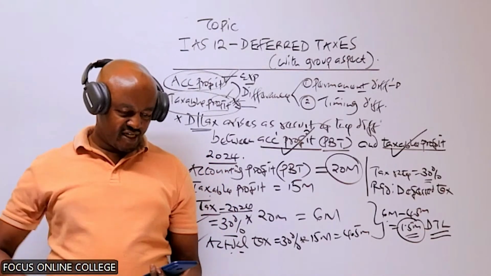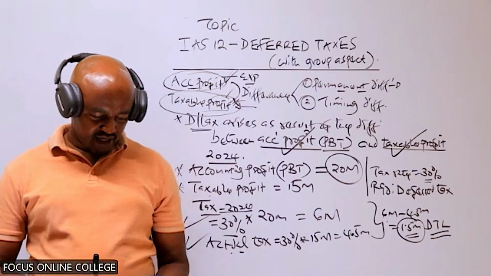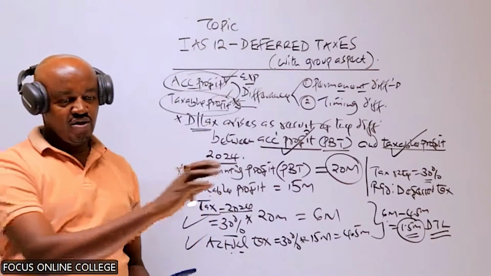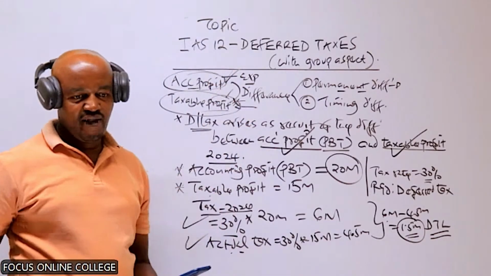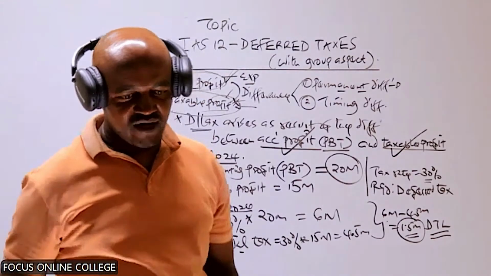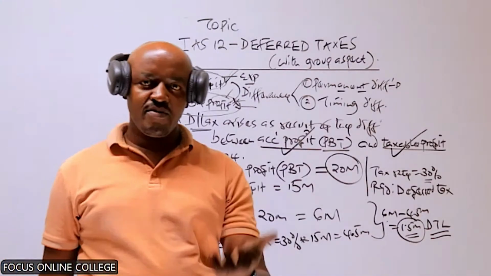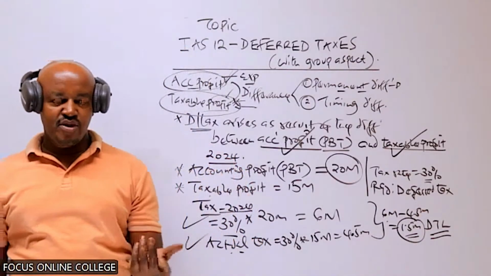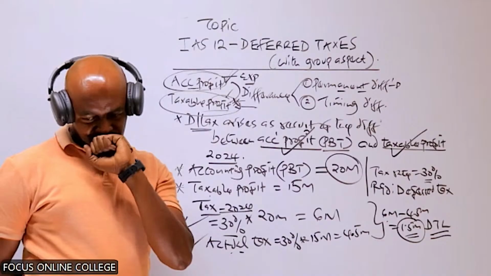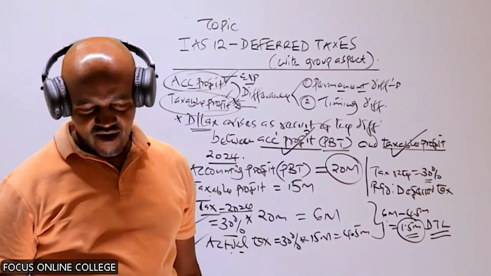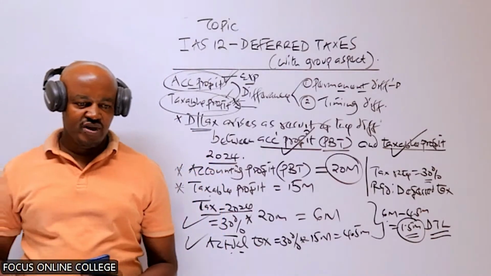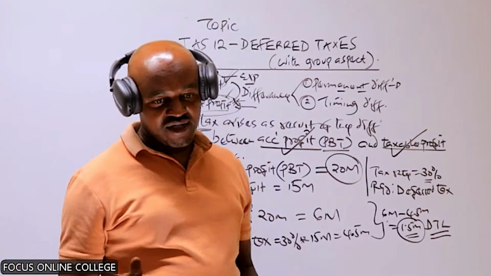Yes, I'm told by Kennedy they are called disallowable expenses. Is that correct? Those expenses which you use in computing the accounting profit, but you don't use them in computation of taxable profit, automatically, we refer to them as the disallowable expenses. Can you give me a good example of a disallowable expense? Yes, a very good example here is depreciation. Depreciation is a disallowable expense.